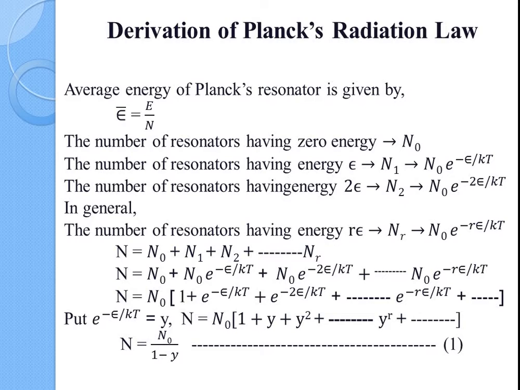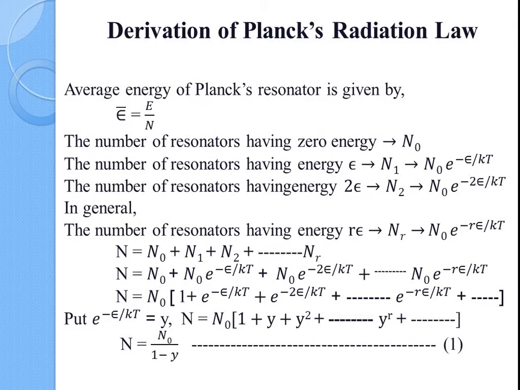The average energy of Planck's resonator is given by Ē = E/N, where E is the total energy of the resonators, N represents the total number of resonators. The number of resonators having zero energy will be represented by N0. The number of resonators having energy ε will be N1, equal to N0 e^(−ε/kT).